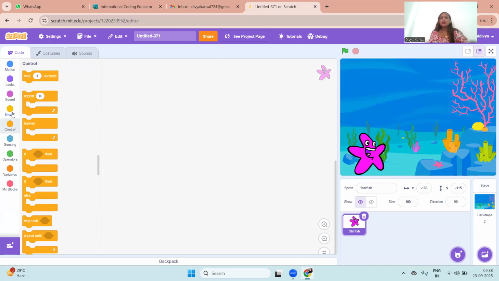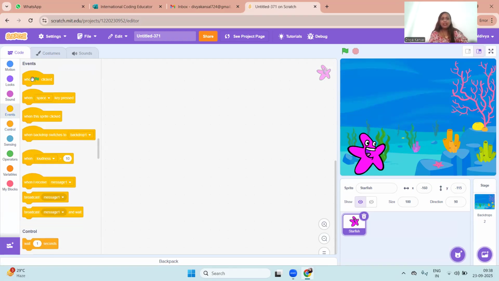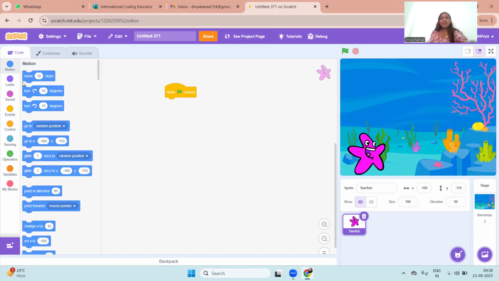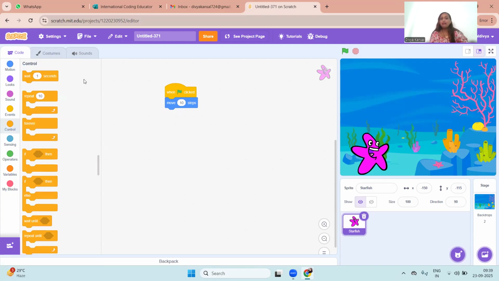First we will go to events at the left hand side and we have the when flag clicked block. I'll drag this block and put it right here at the center. And I want this fish to move. So I'll go to motion and we have the move steps block. I'll drag this and put it under the when flag clicked block. I want this fish to move 10 steps. Now I'll click on the green flag. Let's see what happens here. Oh, the fish is moving, but it's moving only once. I want this fish to move forever. So I'll go to control and we have a forever block.